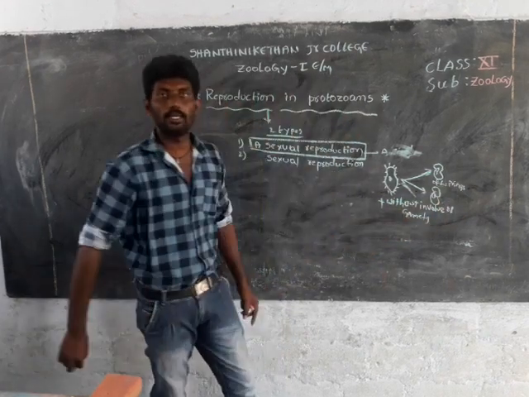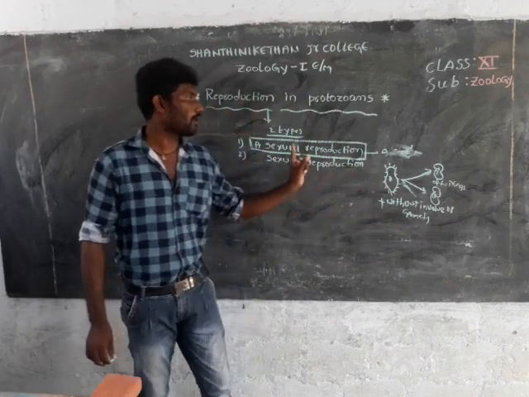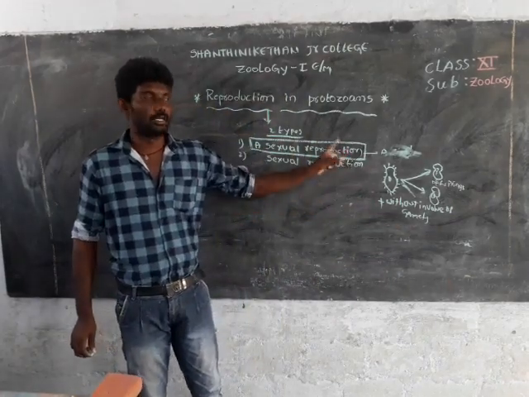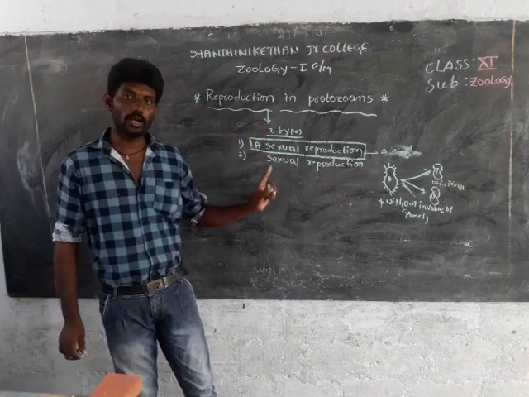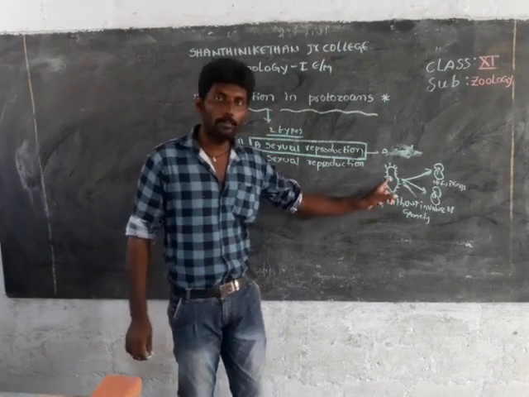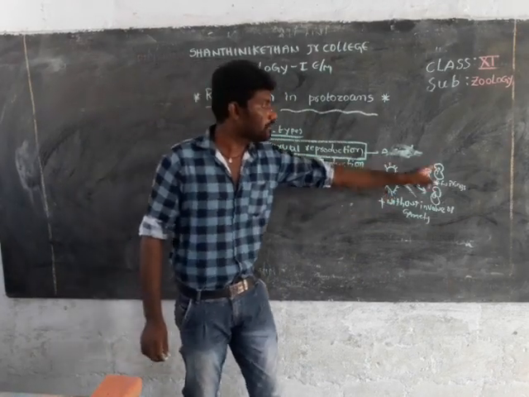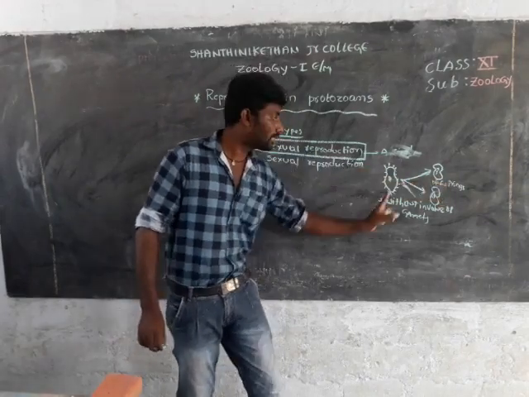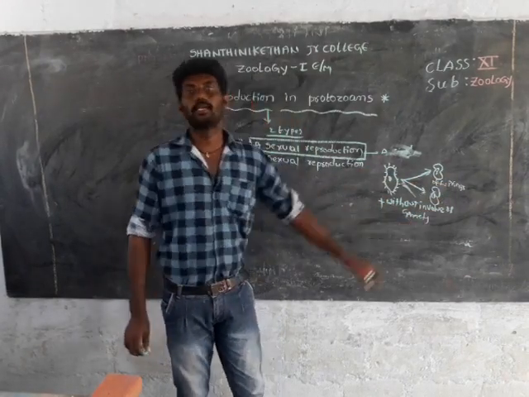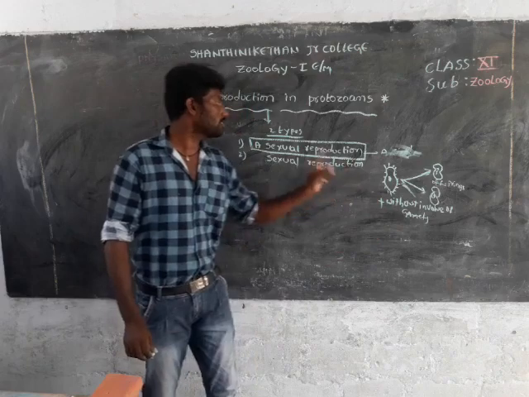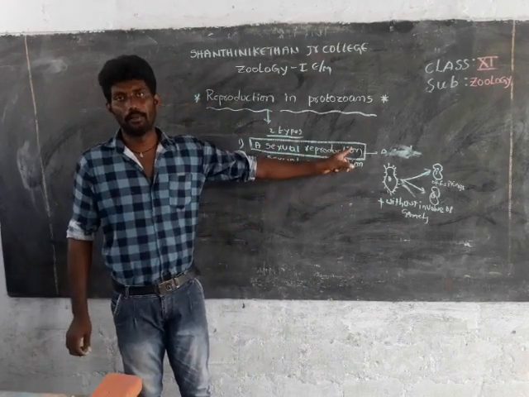This process is known as asexual reproduction. So what is the meaning of asexual reproduction? A single parent cell produces offspring without involvement of gametes.